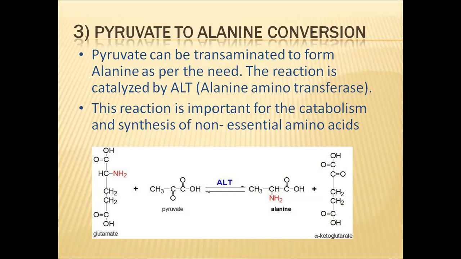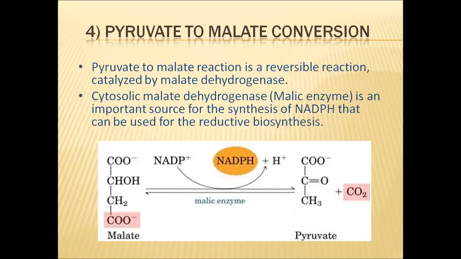Alanine is a non-essential amino acid. Like this, a couple of non-essential amino acids are there. Even if we do not have them through our diets, these non-essential amino acids can be produced by the cells by this type of pathways, by this type of reactions.